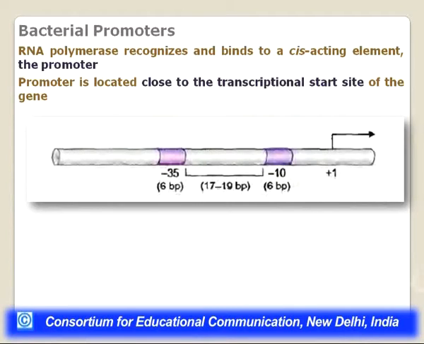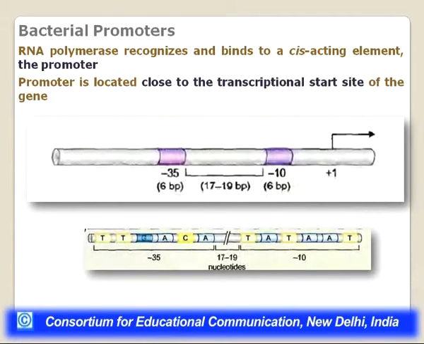So, how does a bacterial promoter look? The most common sigma 70 promoters are bipartite, they have two regions. One is a -10 region and another is a -35 region, referring to locations on the DNA strand. There are approximately 6 base pairs in each: -10 is the center of one 6 base pair element, and the -35 position is the center of the other, and there is a spacing of around 17 to 19 base pairs in between. That is how a typical bacterial promoter looks. These are the structural features: there will be a particular sequence at the -10 position, and then another particular sequence at -35.